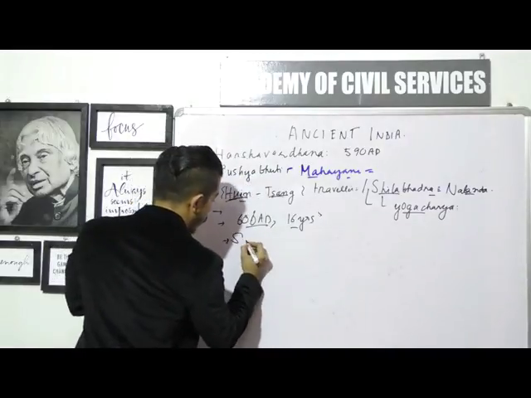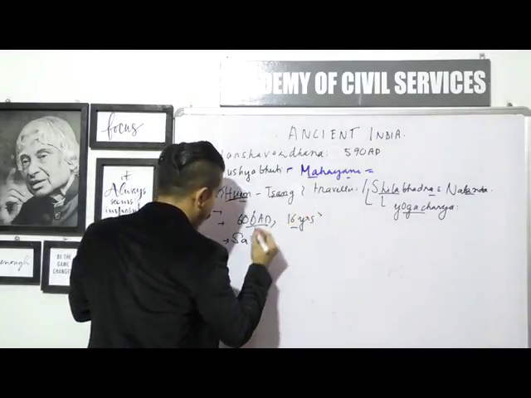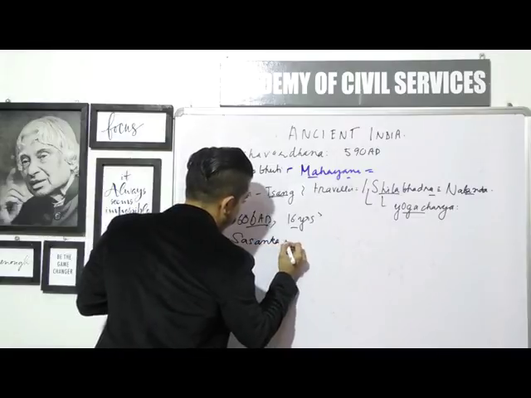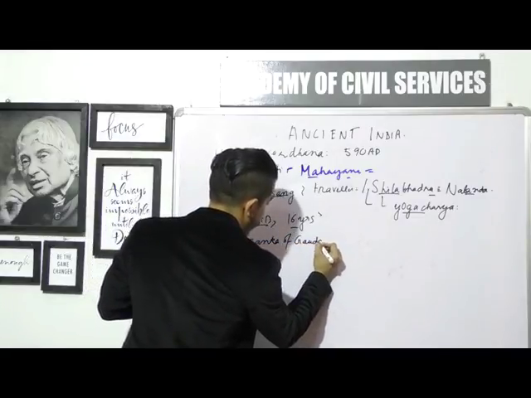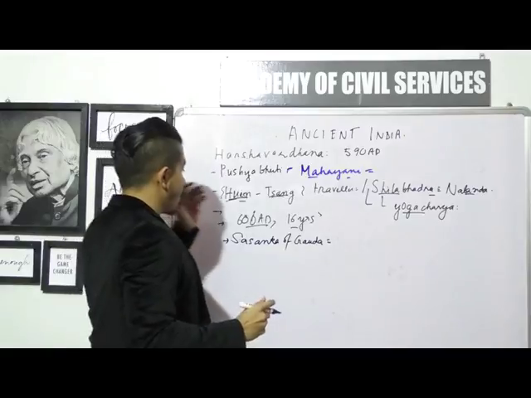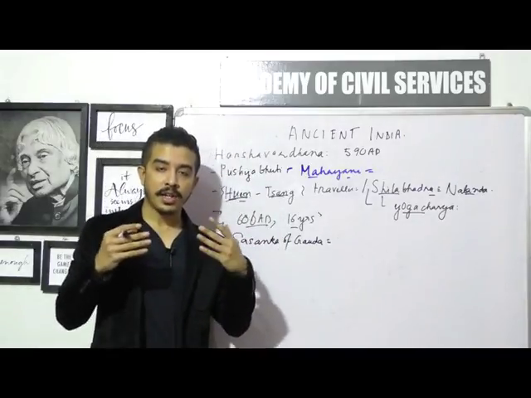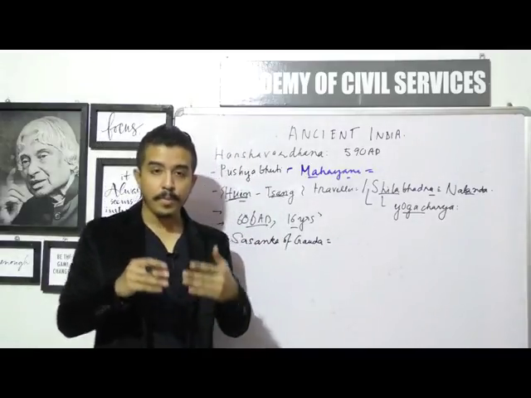We will talk about the whole alliance later. Sashanka of Gauda was responsible for killing Rajyavardhana, who was Harshavardhana's elder brother.